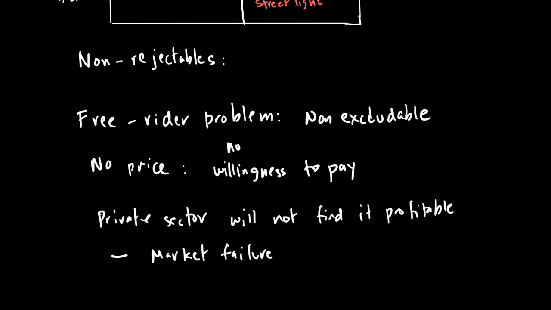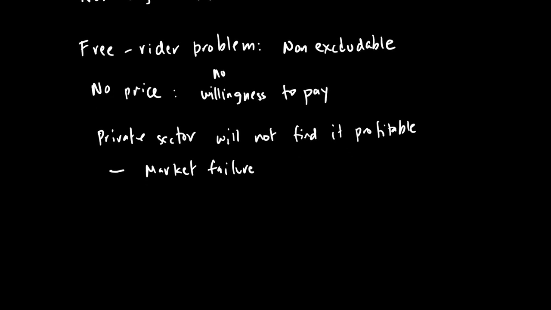So how does government go about solving this problem? The government can undertake provision. They could provide the good themselves by raising taxes from society. You can see the street light and the national defense, all of these are provided by the government for free, and the way they fund these goods is by taxation.